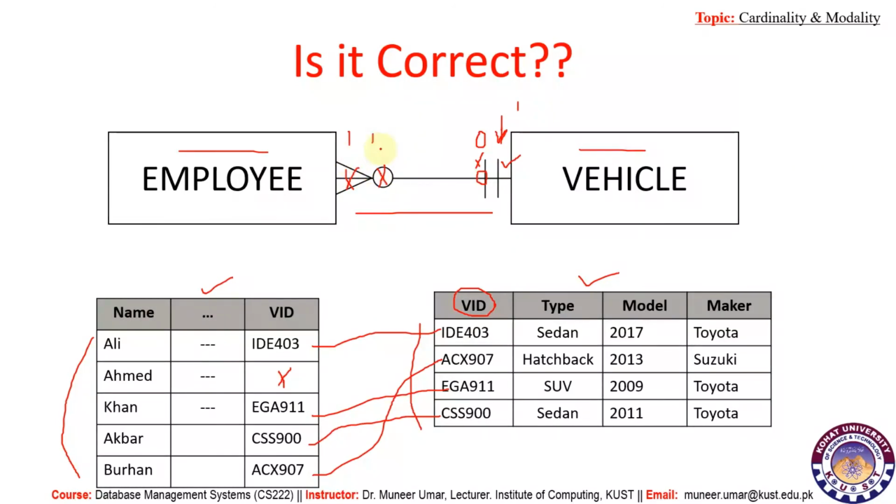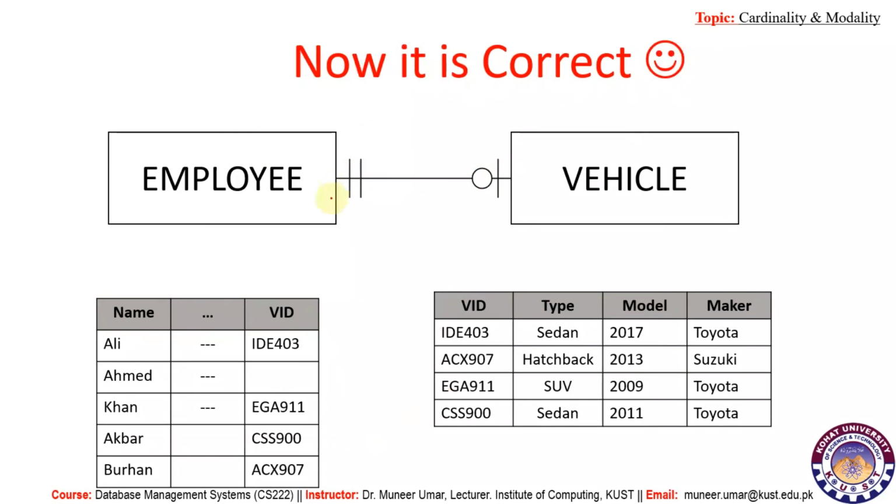These must be 1 1, and from employee to vehicle these must be 0 and 1. So this is the correct form. From employee to vehicle the modality is 0 and cardinality is 1. From vehicle to employee the modality is 1 as well as the cardinality is 1.